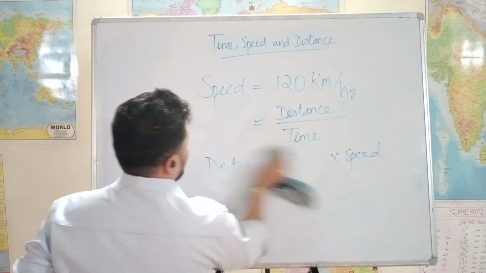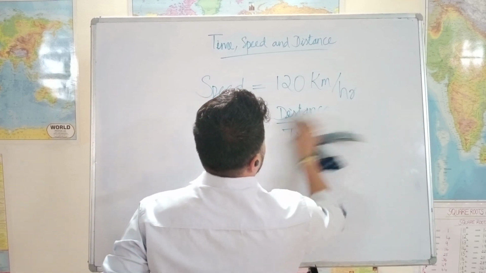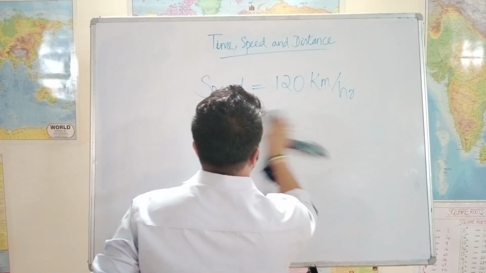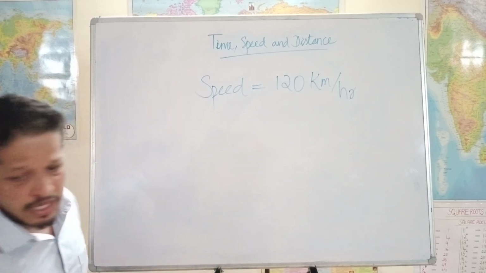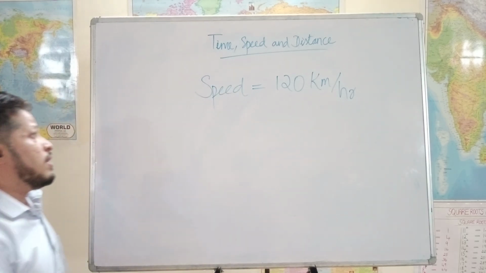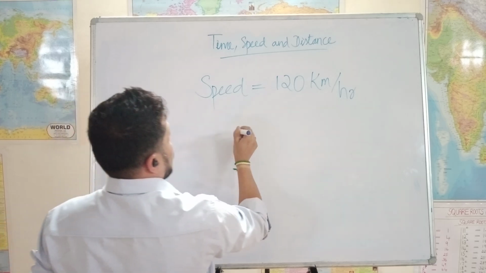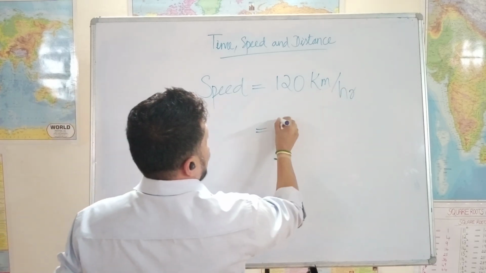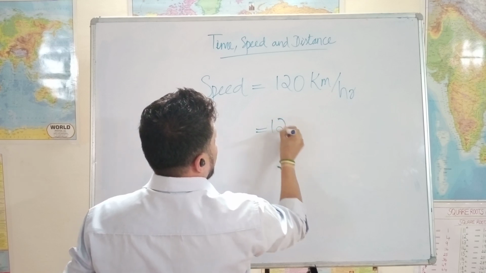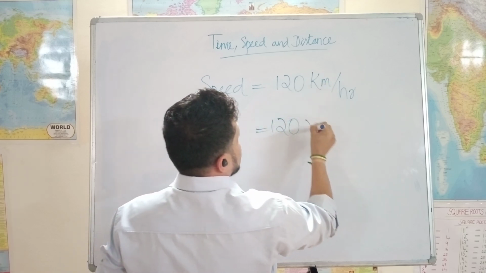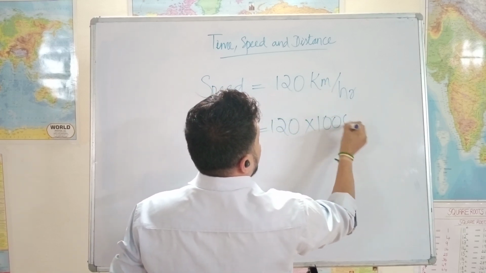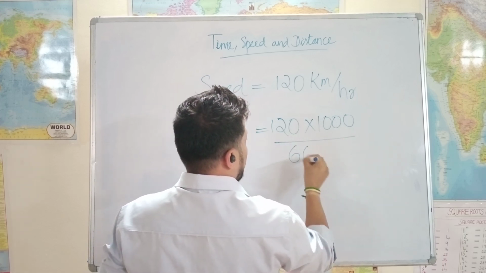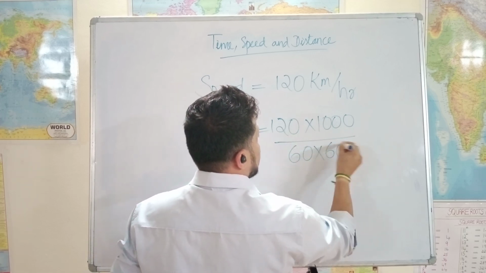Okay. Now the unit of speed we have used here is kilometer per hour, right? In some cases, the unit may be meter per second. Let's see the relationship between them. Suppose I say 120 km per hour. That means 120 into 1000 meters, and an hour has how many seconds? 60 minutes and 60 seconds.